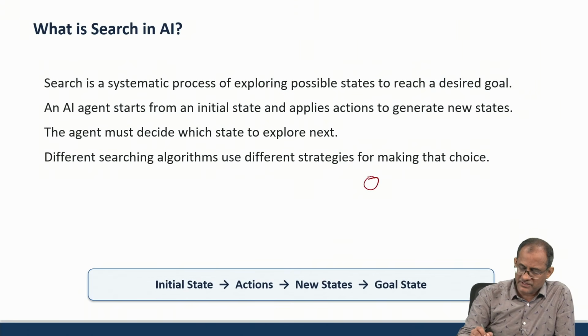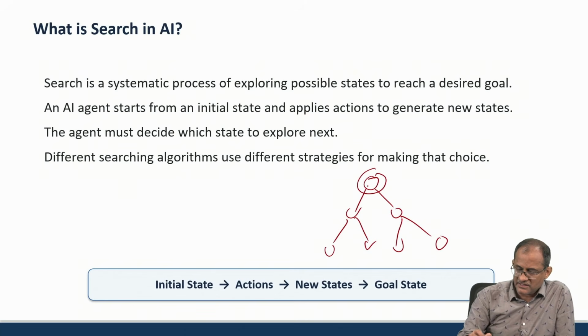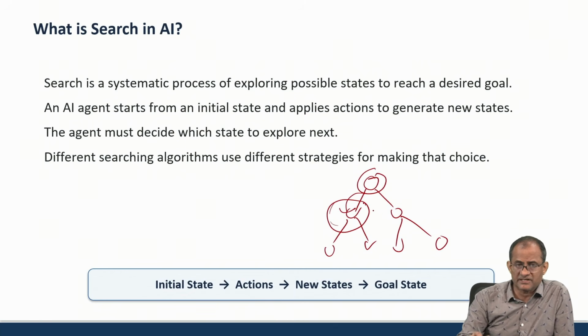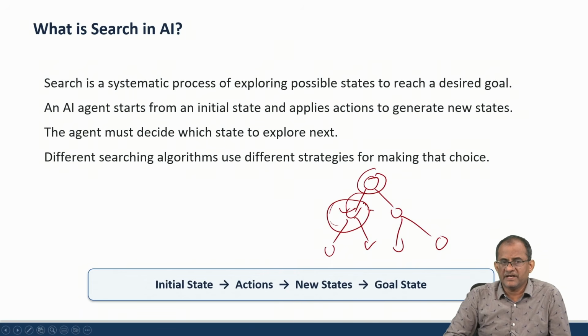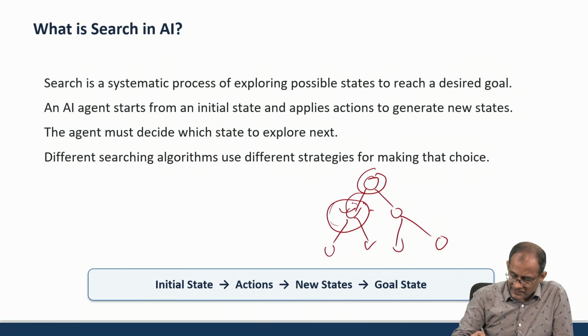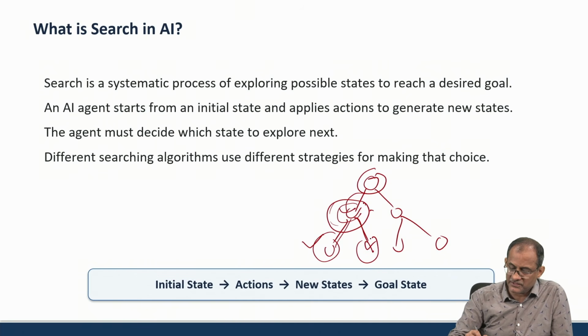Suppose this is one position I am starting, this is the next immediate state. This may be a goal state, but this is the initial state. Whenever it comes to this one, then it is the new, current state. The agent must decide which state to explore. For every current state, it is finding alternate routes and deciding whether to opt for this one or this one, and making the current state some other one.